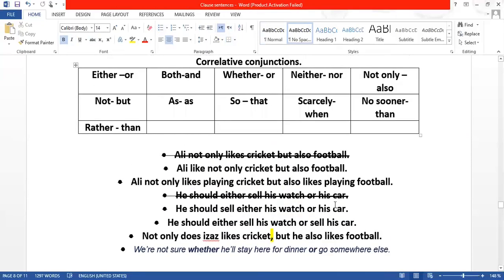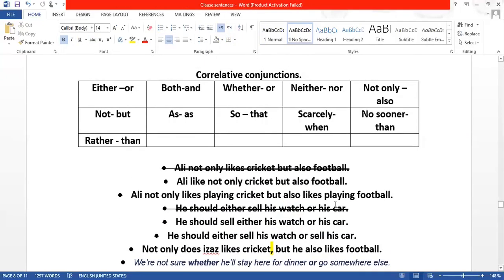Now, just let me tell you this one. Another one is correlative conjunction. You may also know this. These correlative conjunctions work in pairs. For example, and you already know this as well, you have been using it. Maybe you have not used it, but you understand either/or, both/and, whether/or, neither/nor. So you just go and read these sentences and you will have an idea.